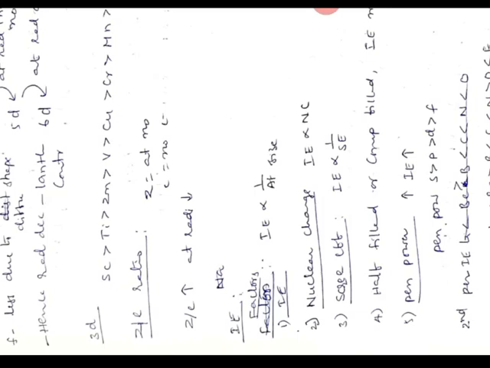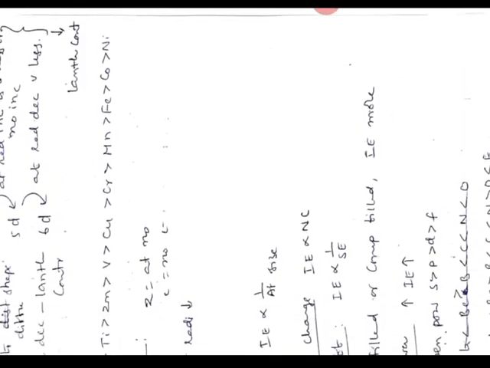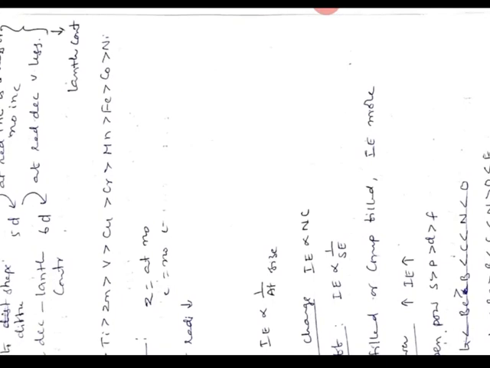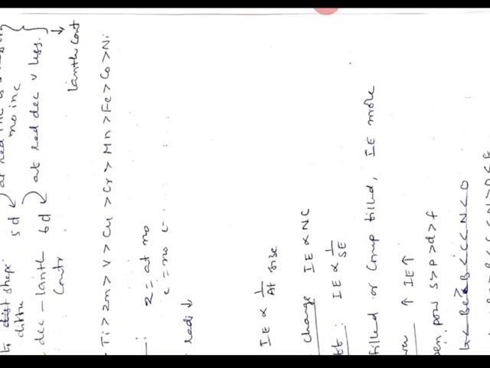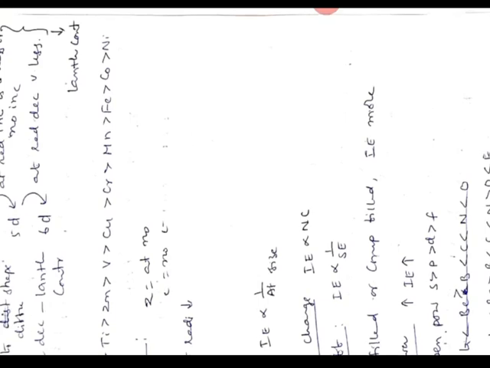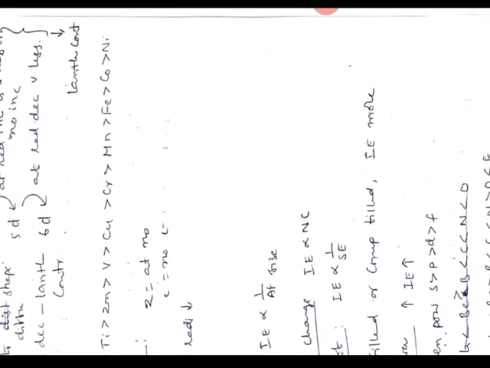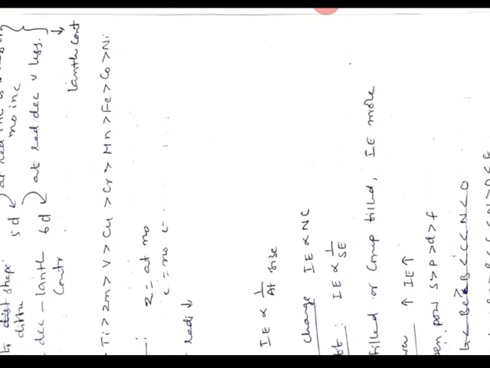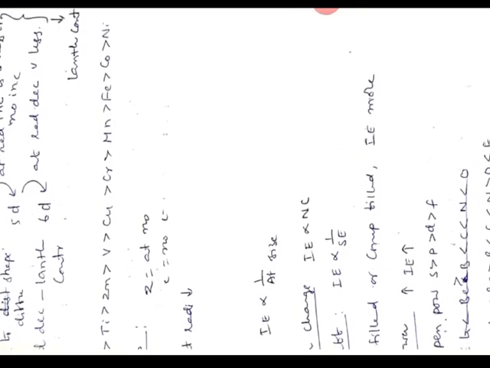From 3d to 4d, atomic radius increases as expected, but from 4d to 5d, the increase is very little or none. From 5d to 6d, atomic radius decreases, but the decrease is also very small. These two, from 4d to 5d and 5d to 6d, are called lanthanide contraction.